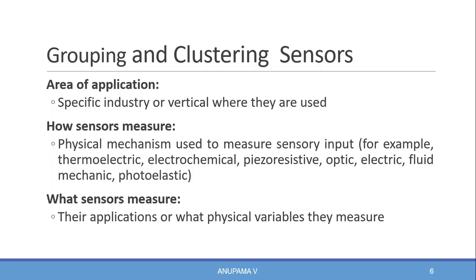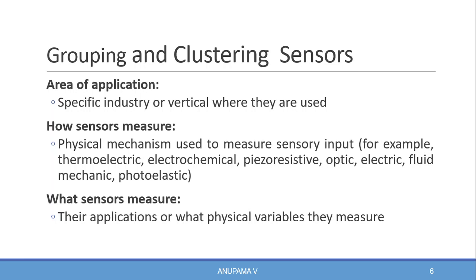Next group of sensors is based on area of application. If the sensor is used in a specific industry, then it is a specific industry sensor. If it is used vertically or across industries, then it is a sensor which is used vertically or across.